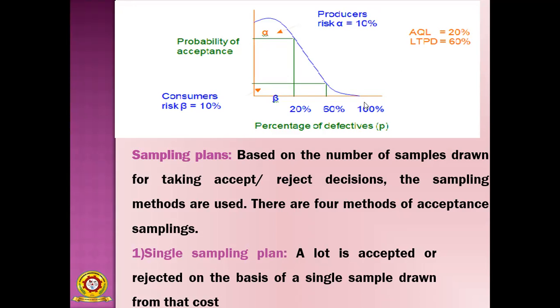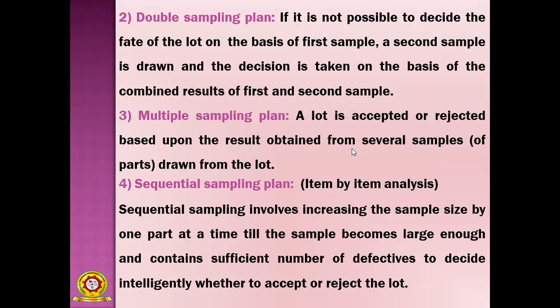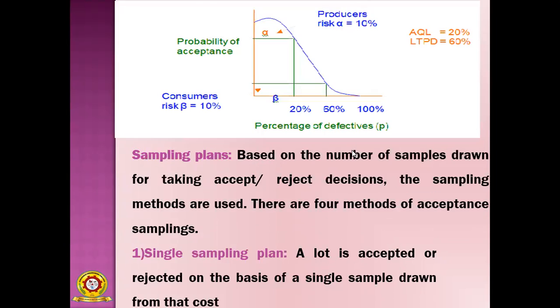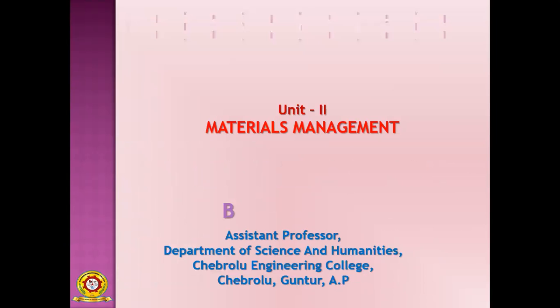Suppose the percentage of defectives is 100%, then the probability of acceptance is very low, and it is not acceptable by the consumer. So the percentage of acceptance is very low. In this way we are representing all the things in the graph.